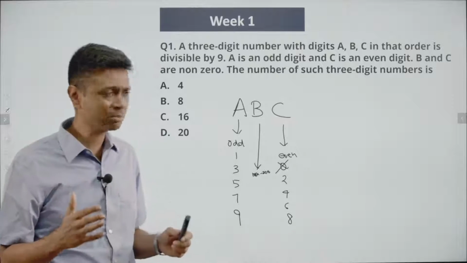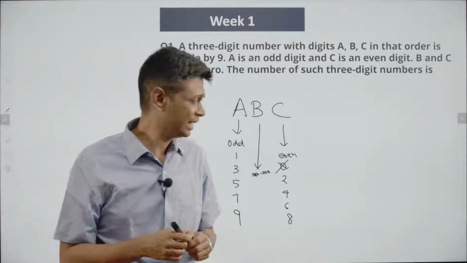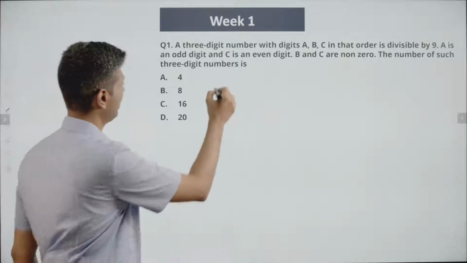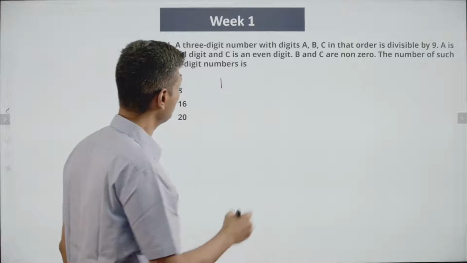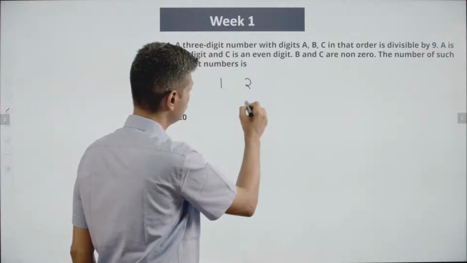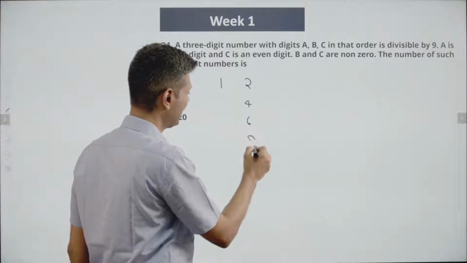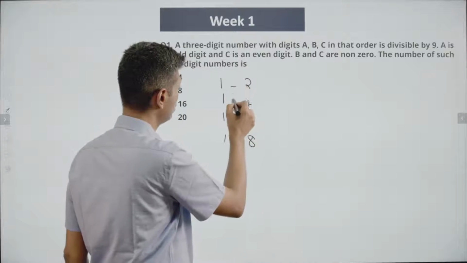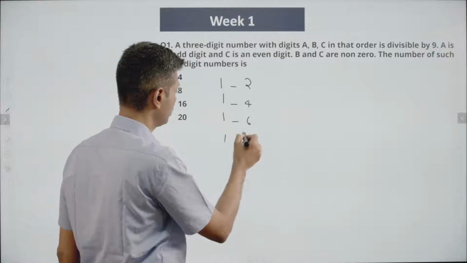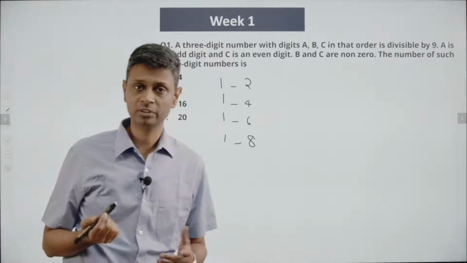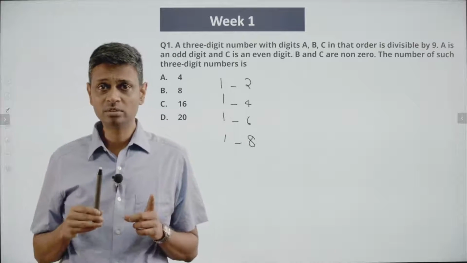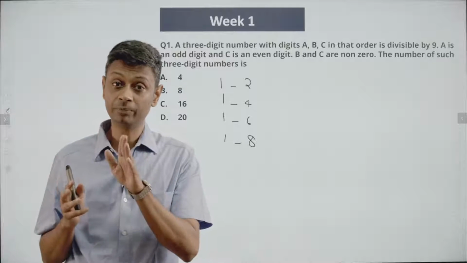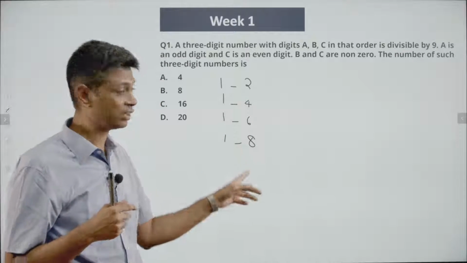I'm going to start with a very simple starting point. Let's say A is 1. C can be 2, 4, 6, 8. So I'm thinking about the numbers 1_2, 1_4, 1_6, 1_8. So starting with 1, these are the 4 possible numbers. I'm not saying all 4 are possible. We've not yet filled the digit B, but this is what we are thinking about.